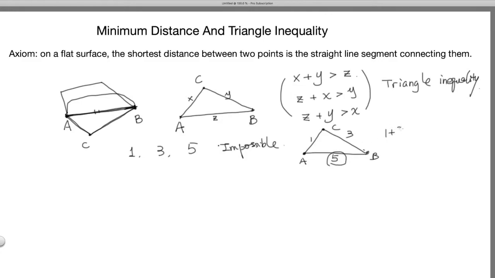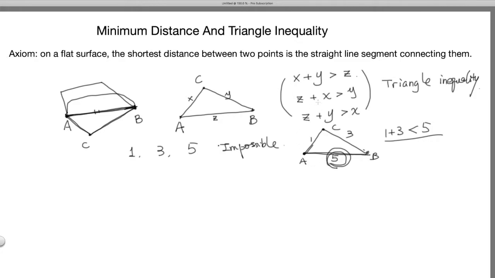And 1 plus 3 is less than 5. That violates the triangle inequality, but fundamentally it violates the axiom that the shortest distance between A and B is a straight line. You can never have something 5 which is bigger than a path going from A to C and then C to B.